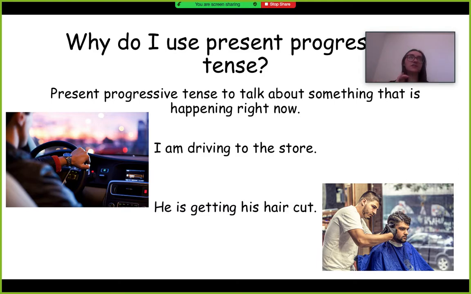So we use it to talk about actions. Just think about it as something that's happening right now. Something that you're doing right now and you could have been doing it before. It might happen in the future, but the point is that it's something that's happening right now.